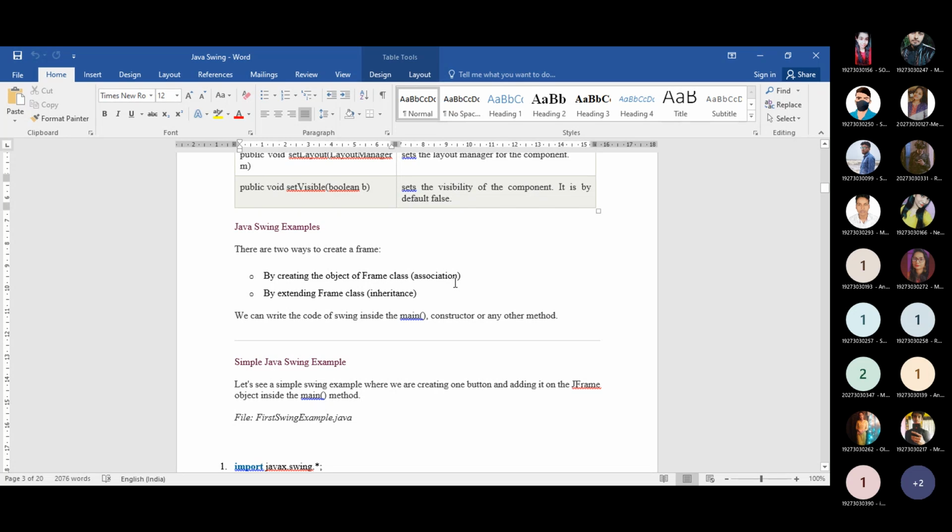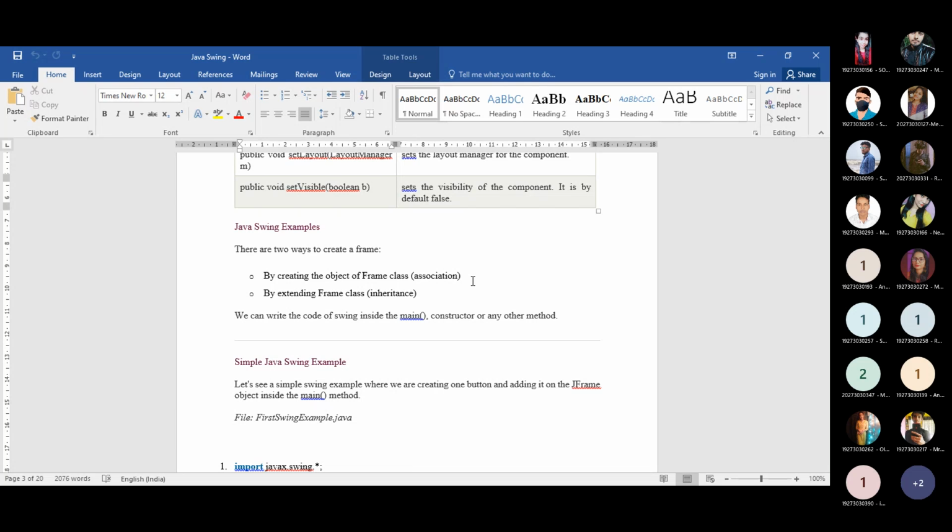Just recall the first class of your Java programming, what is the basic designing approach of an object oriented programming language. At that time I provided you the concept of association. What is the concept of association? Association means there is a link between two classes, but this is not related to inheritance.